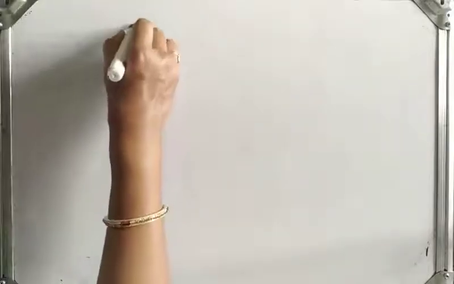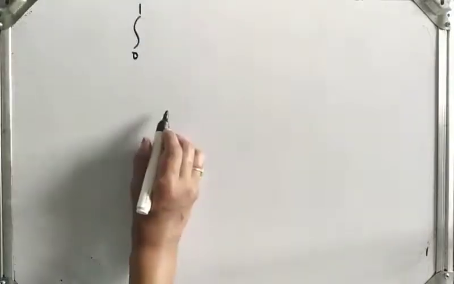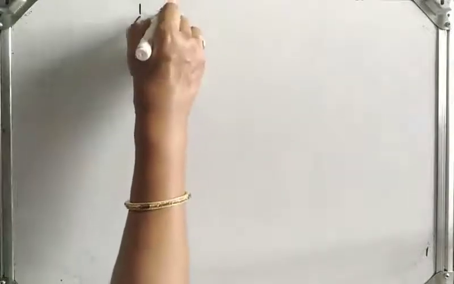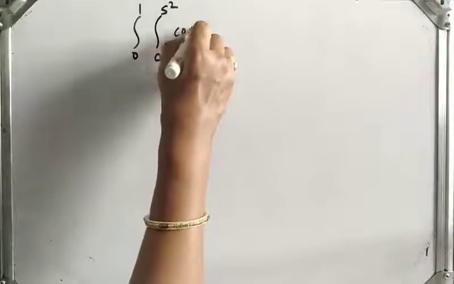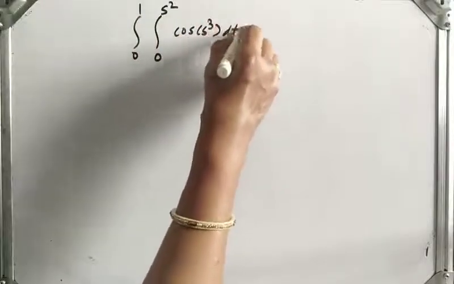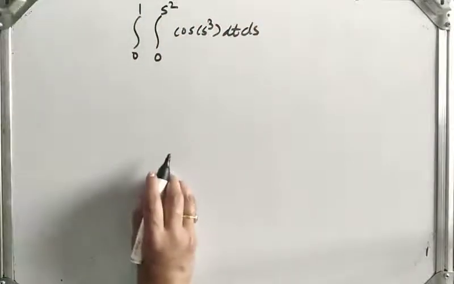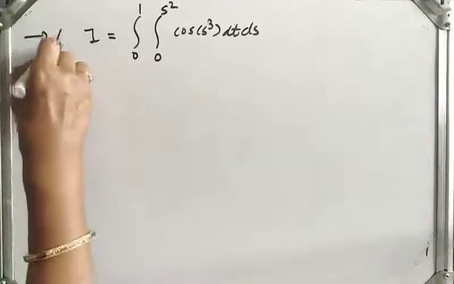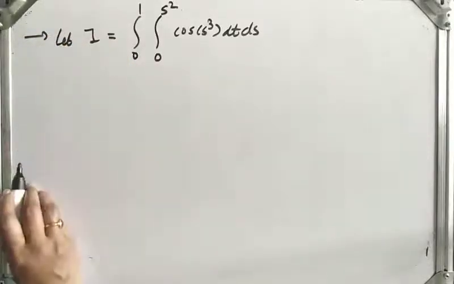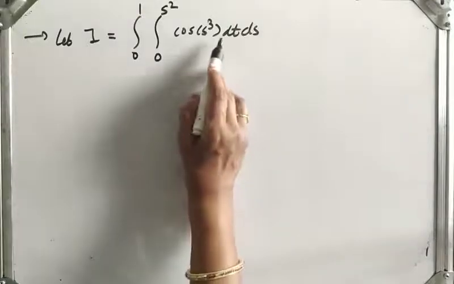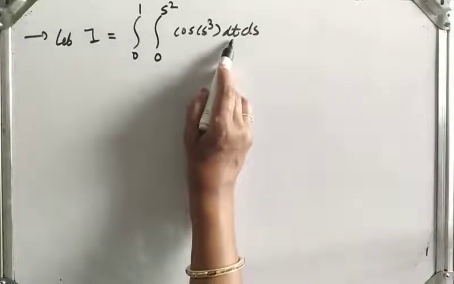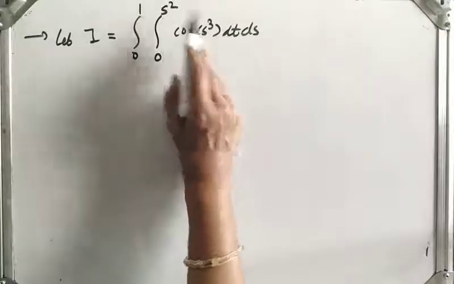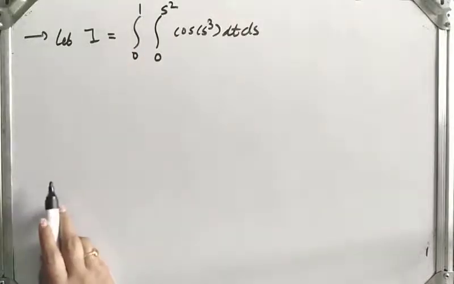Evaluate the integration from 0 to 1, from 0 to s square, of cos s cube dt ds. So in the solution, let I be equal to this given integral. First we have to integrate with respect to t and then with respect to s. Limits of t are 0 to s square, limits of s are 0 to 1.